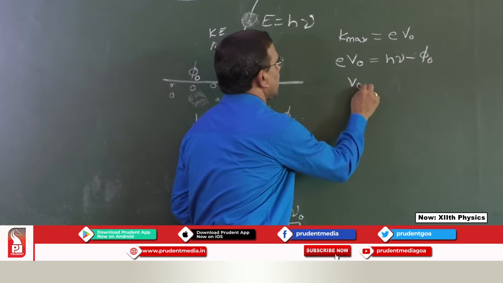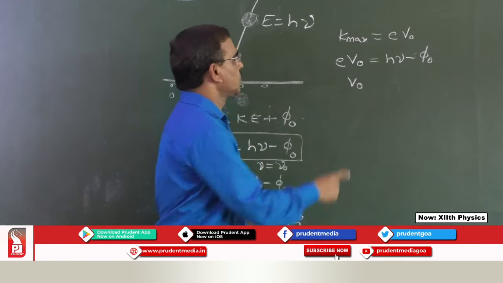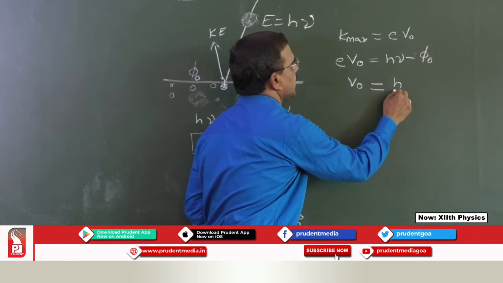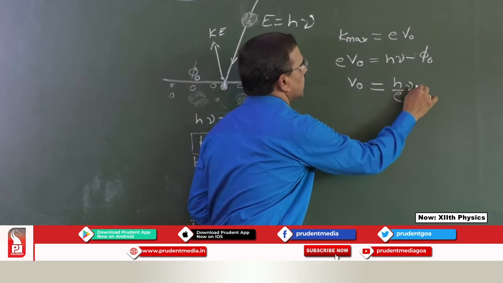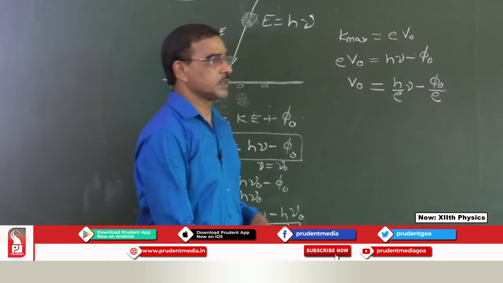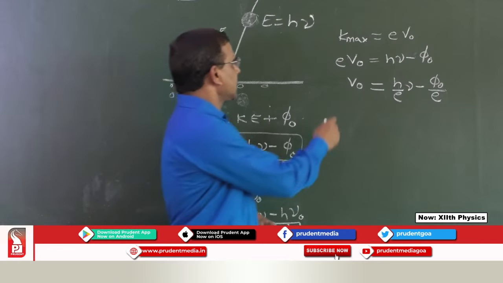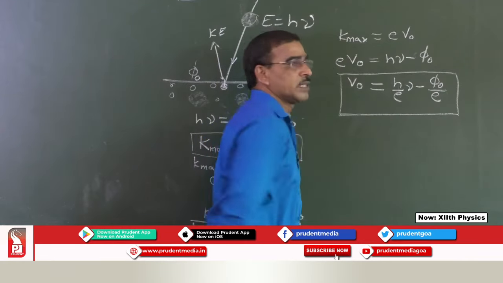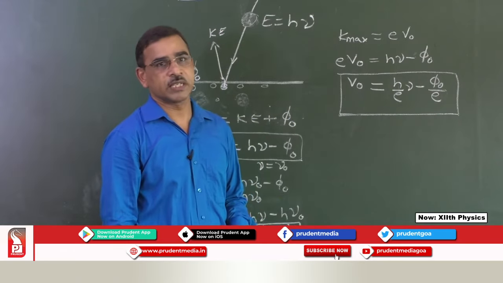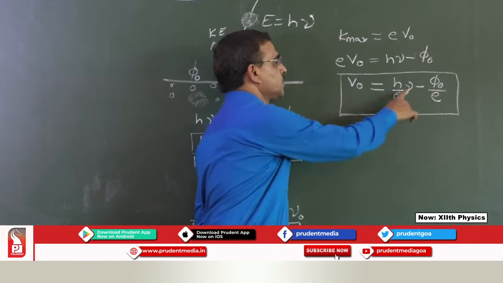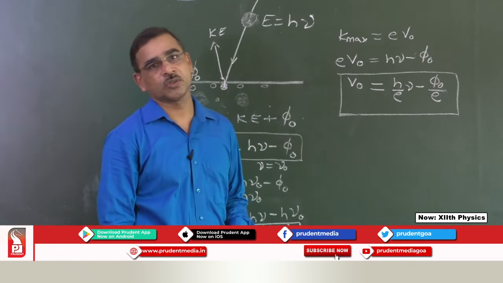If I find out V 0, E will come in the denominator and I will get V 0 equal to h by E nu minus phi 0 by E. This is an equation of a straight line where h by E is the slope and minus phi 0 by E is the intercept on the y axis.